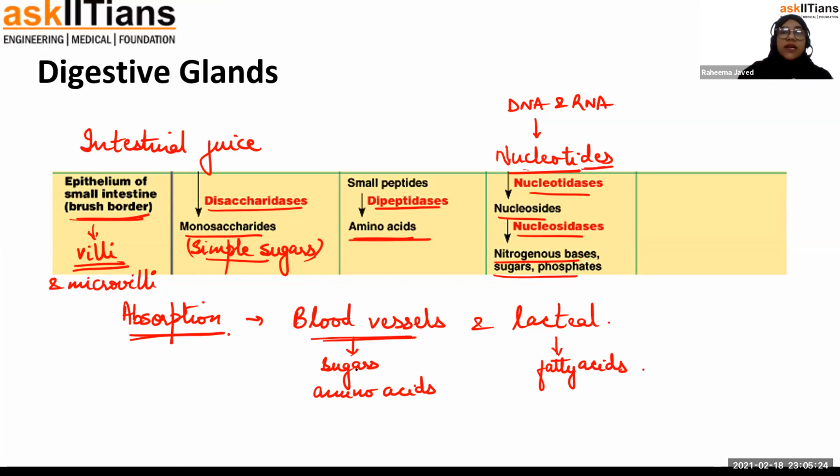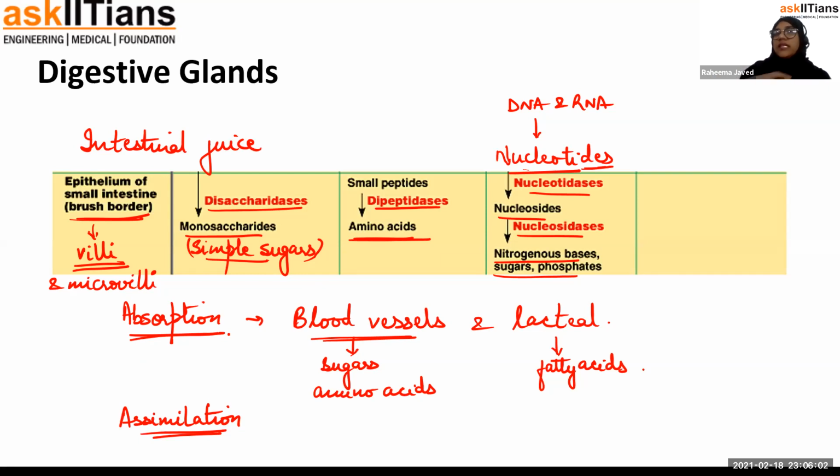Okay, now from the blood vessels, after the absorption process, the next step is assimilation. Assimilation is basically how this absorbed product is transferred to the cells and the tissues which require these different components, where the synthesis of useful products is done, where these products of digestion will be used up.